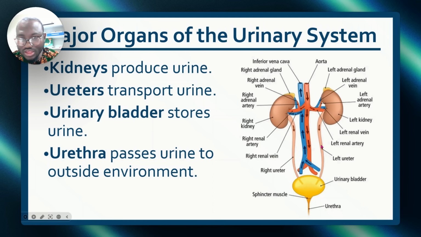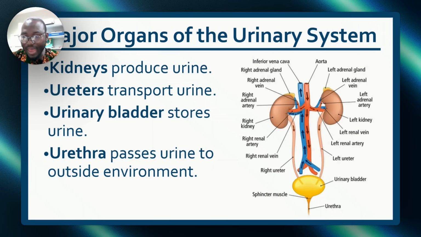So this and this form the urothelium. Please don't mention kidney. Kidney is not part of urothelium. It is the ureter and the bladder that form urothelium. I'm mentioning it a whole lot of times so that you remember.